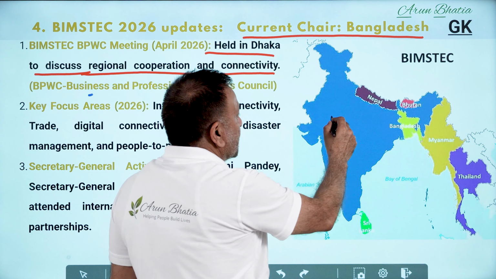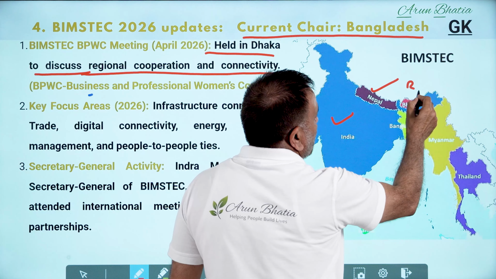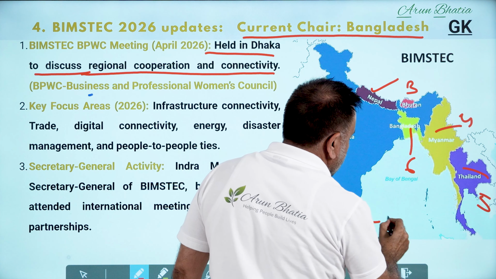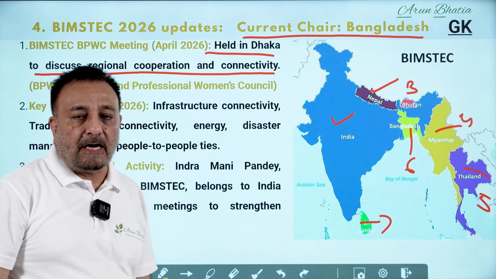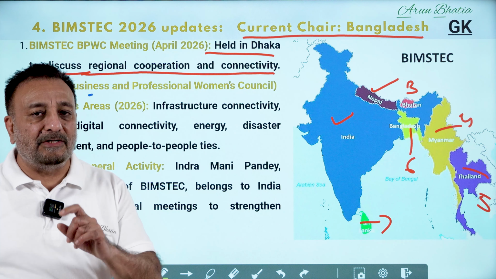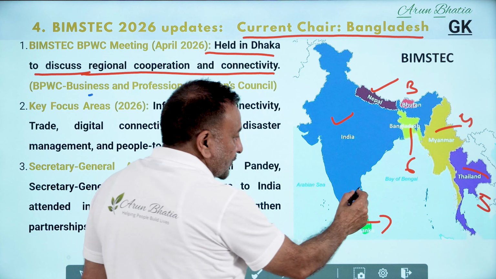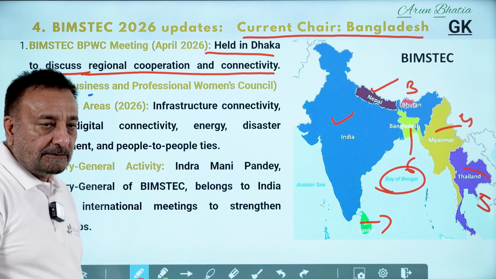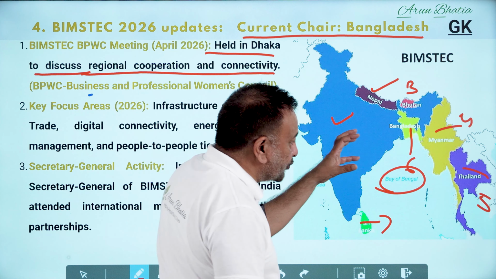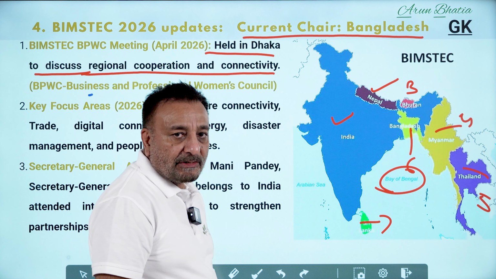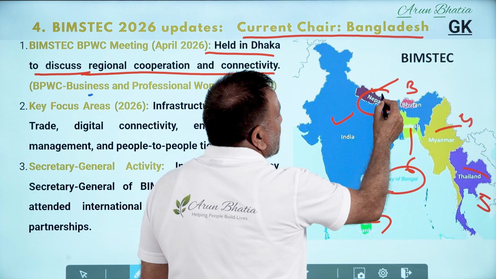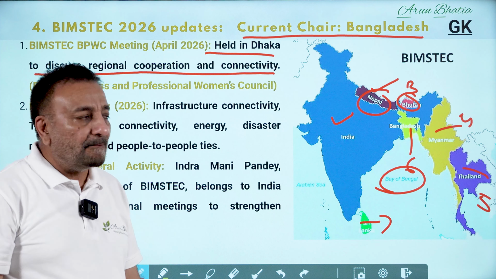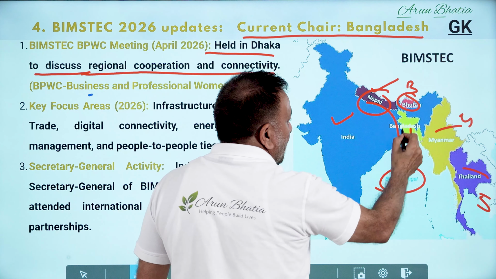So countries 1, 2, 3, 4, 5, 6, and 7. These 7 countries are around the Bay of Bengal Sea, and the headquarters is in Bangladesh. Some countries do sea trade through this Bay of Bengal Sea, and these countries don't have a direct link to the Bay of Bengal, but they do trade from here.